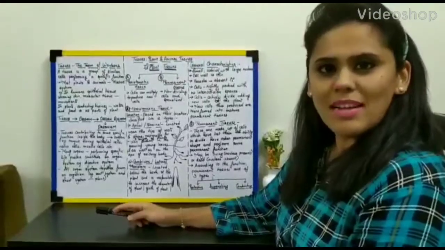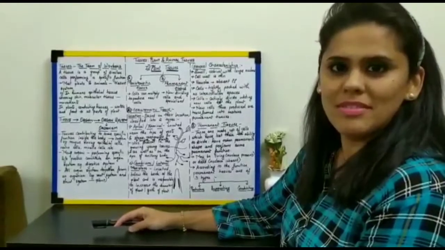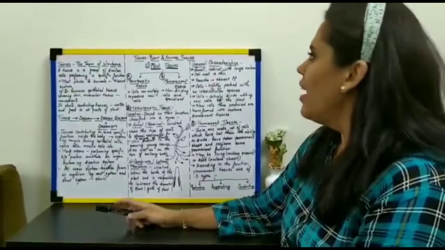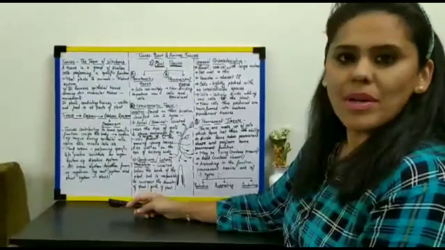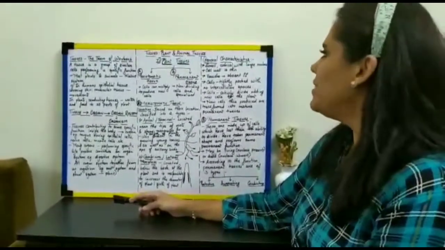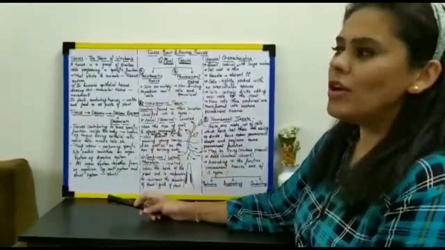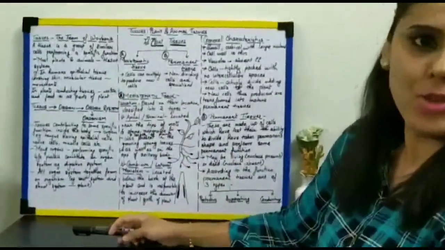Hello students, starting with the new chapter, that is tissues. Now, in this chapter, what do we have to start? We need to start with the plant and the animal tissues. So, what do you understand by tissues?